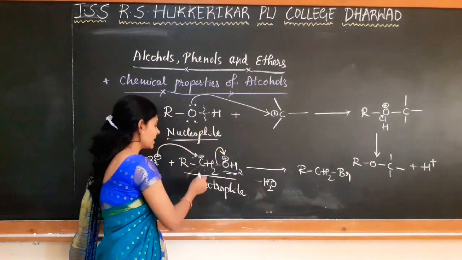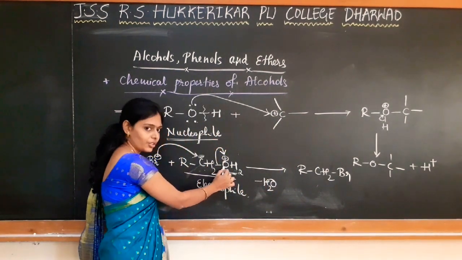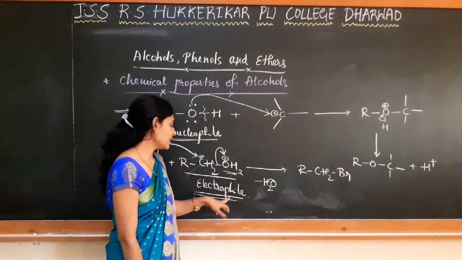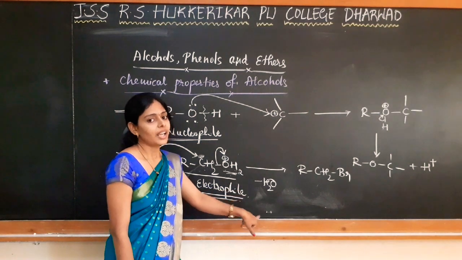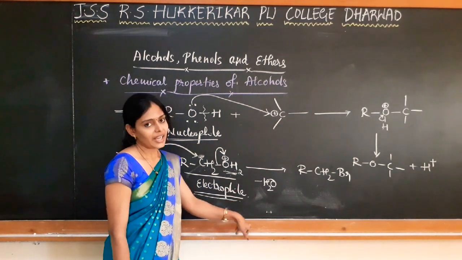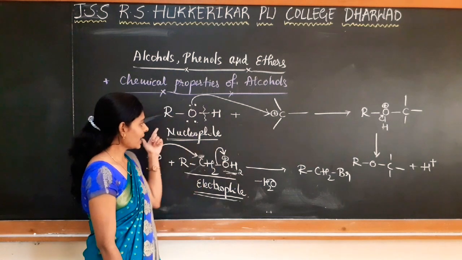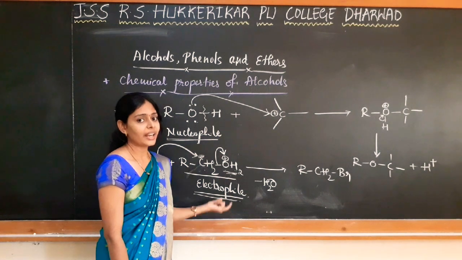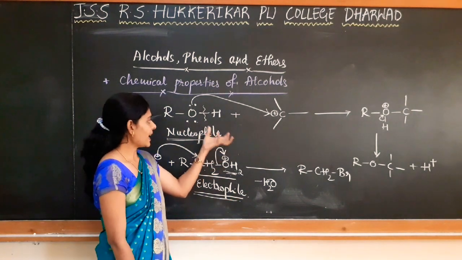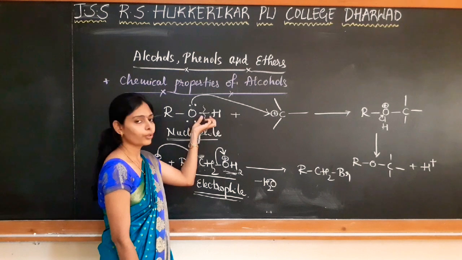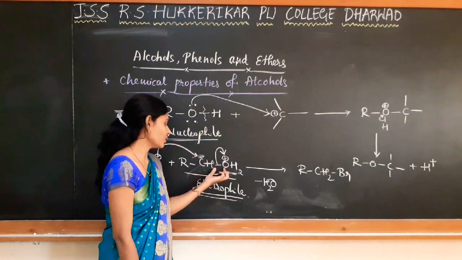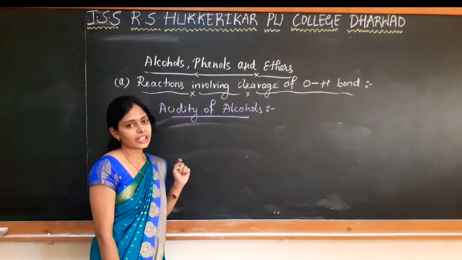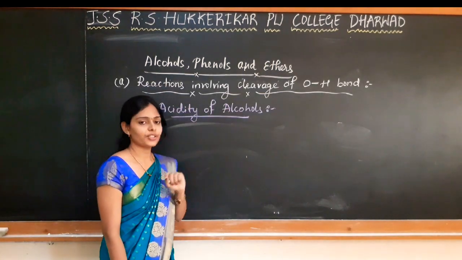So in this case, there is a cleavage of the carbon oxygen bond, and in all such reactions, the alcohol is acting as an electrophile. So like this, alcohols can act both as nucleophiles as well as electrophiles, and you are going to study the reactions which involve the cleavage of the OH bond as well as the reactions which involve the cleavage of the CO bond. Okay. The first type of reactions are reactions involving cleavage of the OH bond.